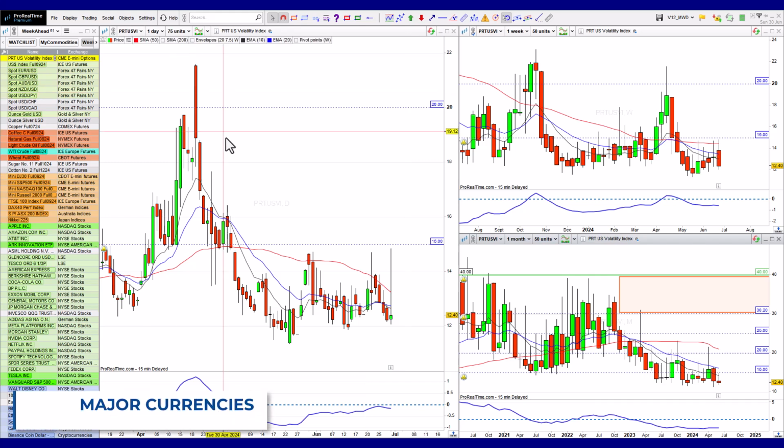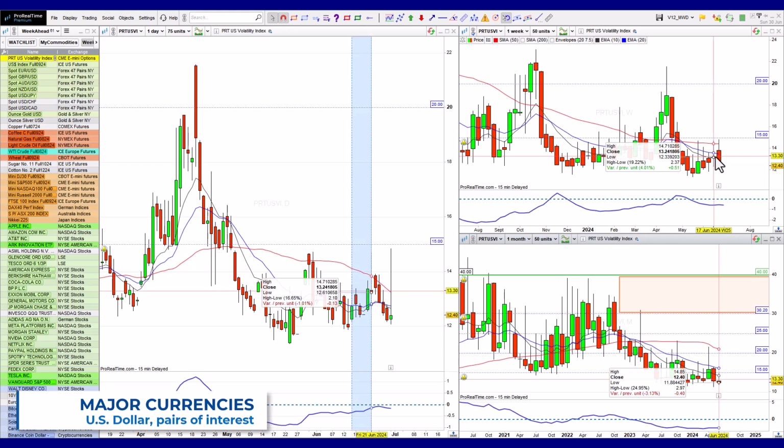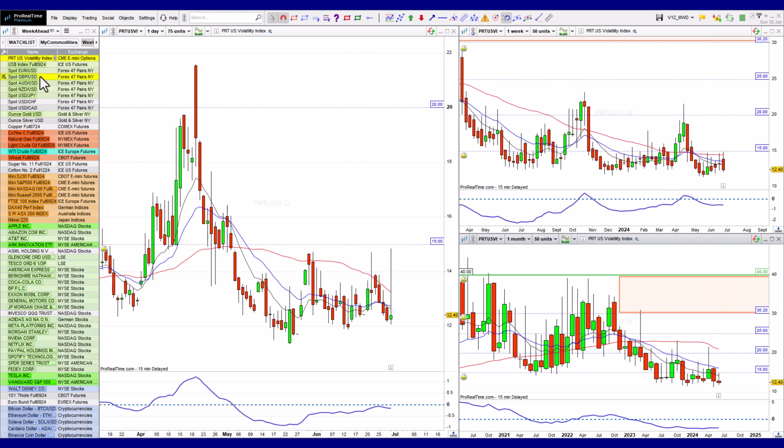Starting off with the VIX as usual, sitting down near the lows. The only reason I check this is because there's been no significant change, and that means that everything is nice and happy and healthy.